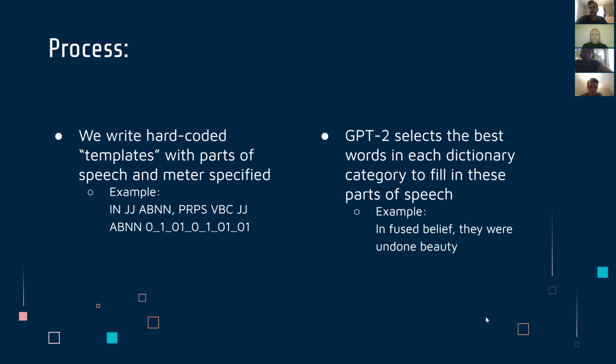So our process for creating these poems was that we would write hard-coded templates with the parts of speech and the meter specified. For example, we would say JJ, NN, PRP$, VBD, JJ, NN, with the meter attached to it, each of those having a different part of speech attached. And then we would put it through GPT-2 to select the best words in each dictionary category to fill in these parts of speech. For example, that same template would become "infused belief, they were undone beauty."